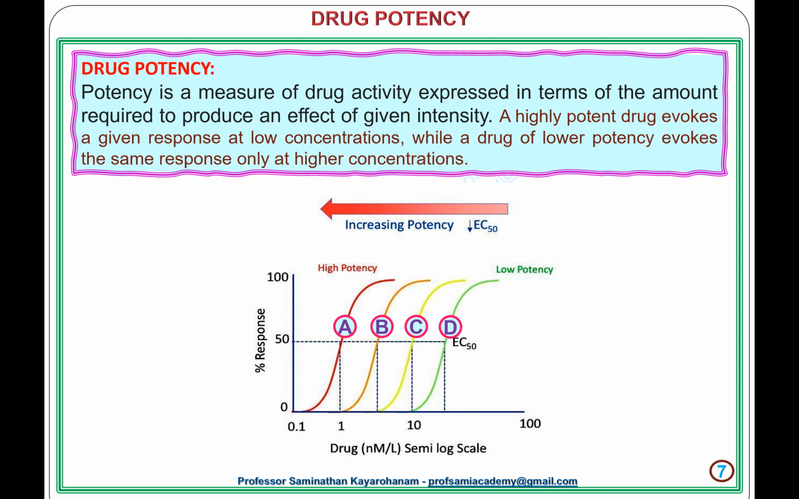In this diagram graph, A is high potency, B is lower than A, C is lower than B, and graph D is the lowest potency, compared to others. So, it is concluded that potency is an expression of the activity of a drug in terms of the concentration or amount of the drug required to produce a defined effect, whereas clinical efficacy judges the therapeutic effectiveness of the drug in humans.